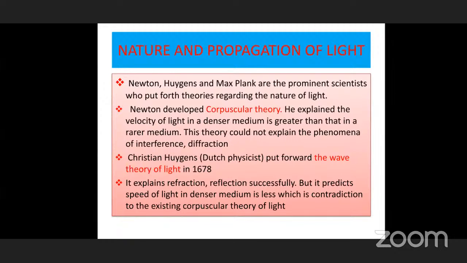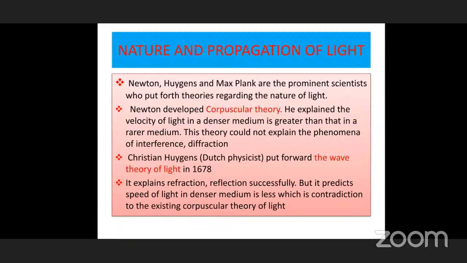One thing is that its velocity is very high. Another thing is that sound can travel through a medium only. But as far as light is concerned, we are getting light from the sun in daylight, and from stars. It means light can travel through vacuum. What is the medium between sun and earth?